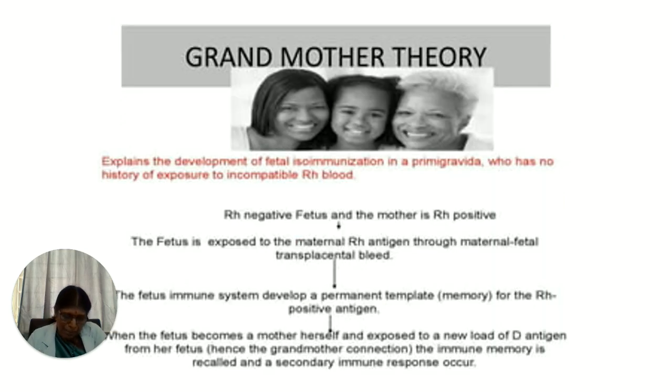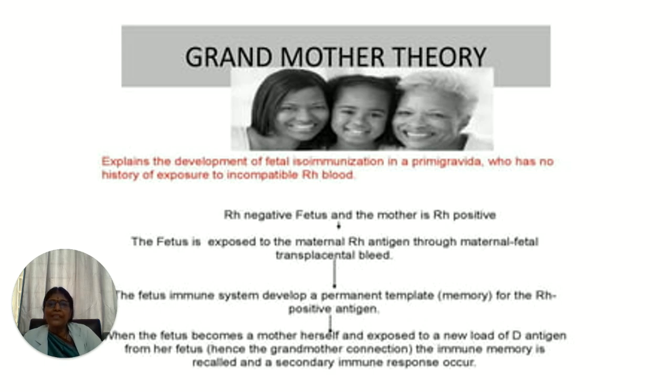Then coming to the methods by which a woman can get sensitized. One of them is a prior history of transfusion. There is another interesting theory called the grandmother theory. This theory explains the development of isoimmunization in a primate who has no history of exposure to the incompatible RH blood. So here is a woman who is RH negative and is not having any history of blood transfusion, but the first child itself is affected, which is surprising because so far we are saying that the first child will not be affected.